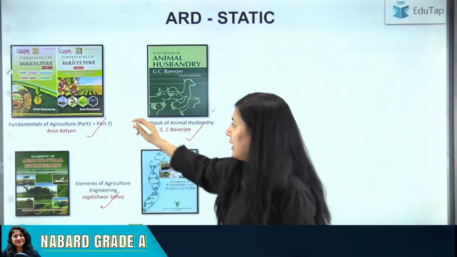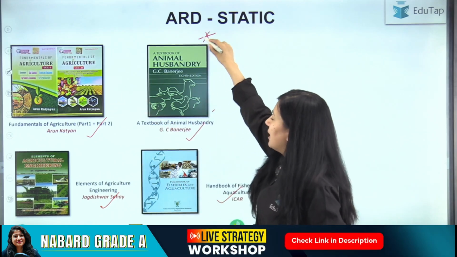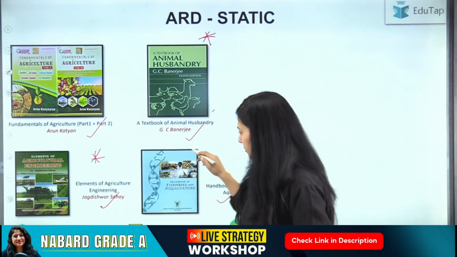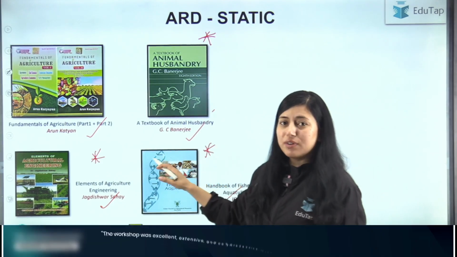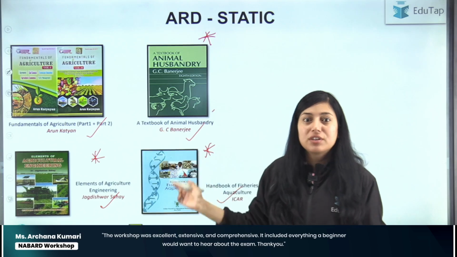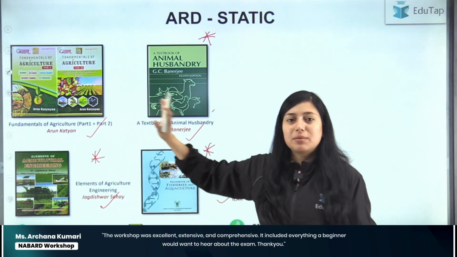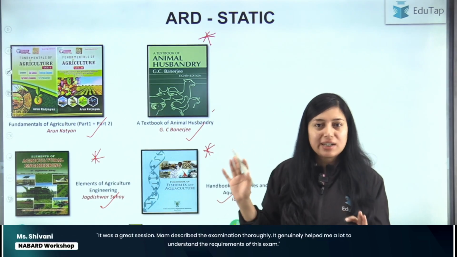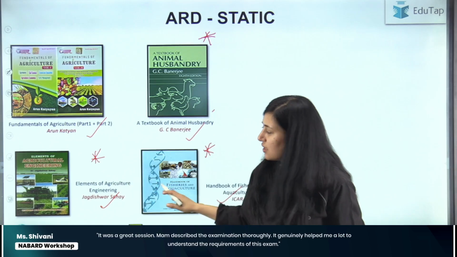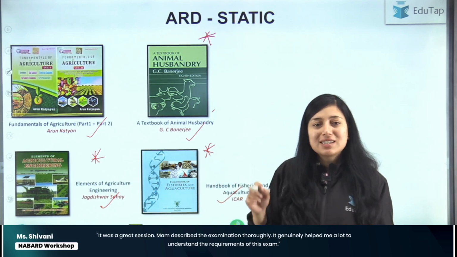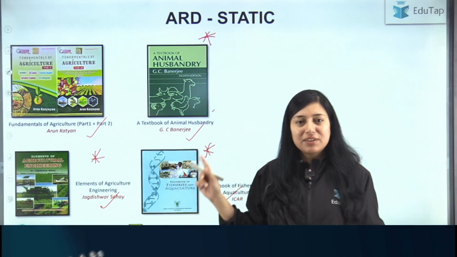ठीक है, now except this book, these are allied subjects first of all. Don't panic that I have to cover 4 books for one subject. The only book that you have to cover thoroughly is Fundamentals of Agriculture by Arun Katyan. For the rest, you will just pick the important topics given in the syllabus.